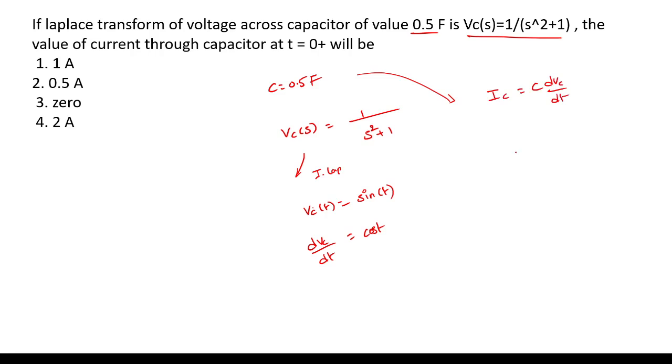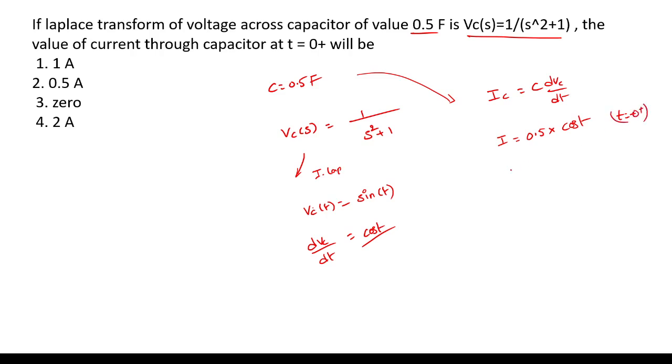They are asking for the current. C value is 0.5, times dv/dt. We got cos t at t = 0+, as they are asking.